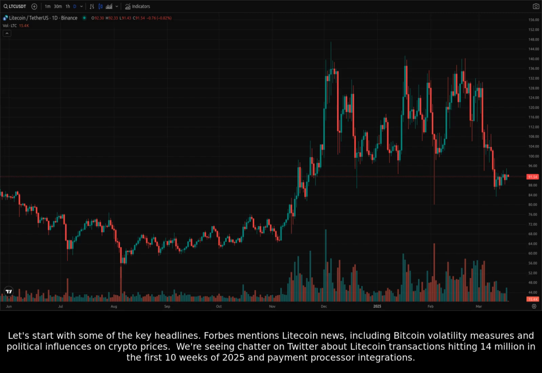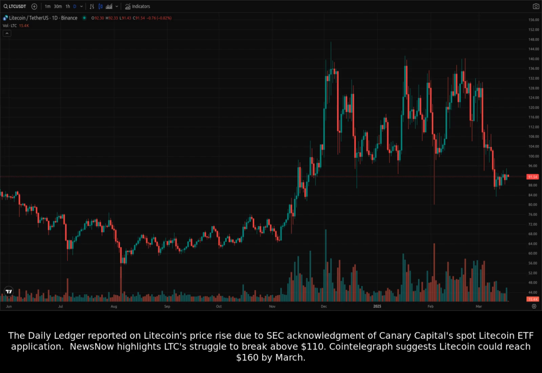Forbes mentions Litecoin news, including Bitcoin volatility measures and political influences on crypto prices. We're seeing chatter on Twitter about Litecoin transactions hitting 14 million in the first 10 weeks of 2025 and payment processor integrations. The Daily Ledger reported on Litecoin's price rise due to SEC acknowledgement of Canary Capital's spot Litecoin ETF application. News now highlights LTC's struggle to break above $110. Cointelegraph suggests Litecoin could reach $160 by March.